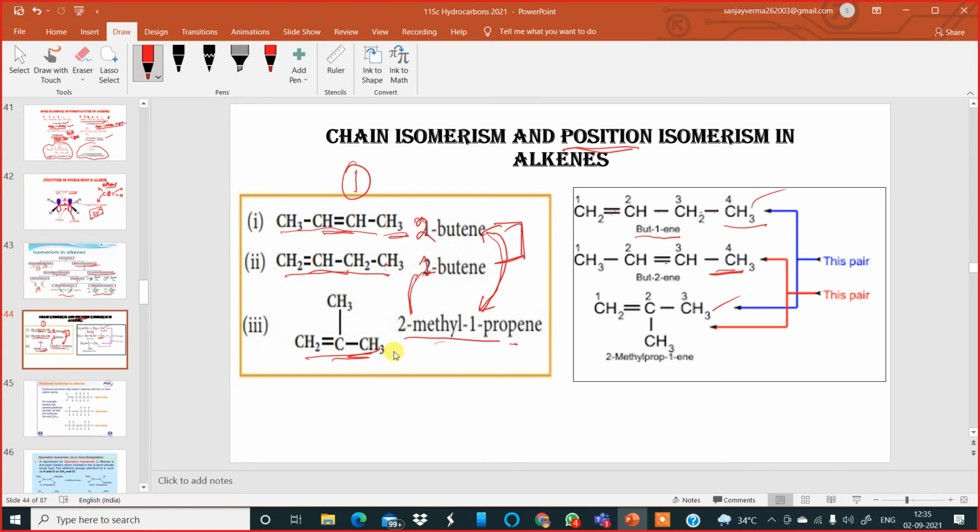And this one and this one, again two isomers, because one is a straight chain, another one is a branched chain. So again, this is chain isomerism. Also two types of chain isomers are there. So alkenes exhibit isomerism in these two different manners. One is chain isomerism, another one is position isomerism. The other prominent type of isomerism, I'll discuss after some time.